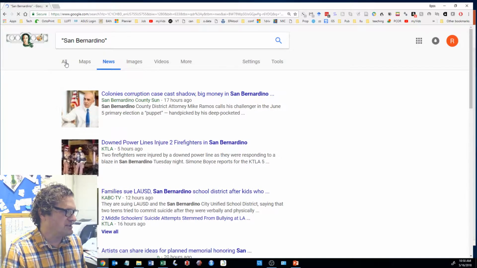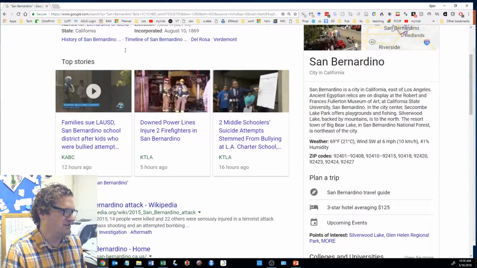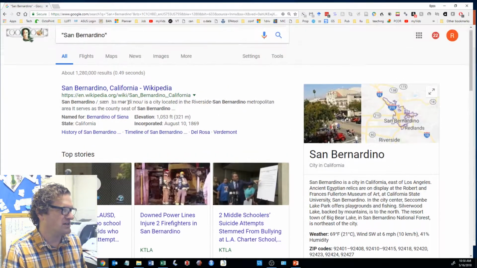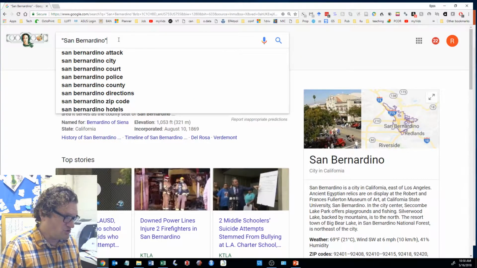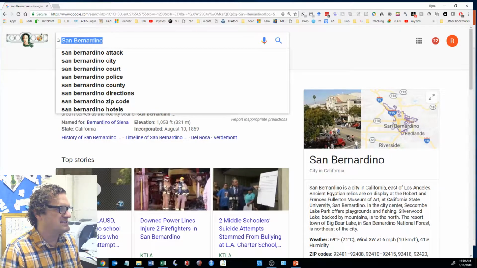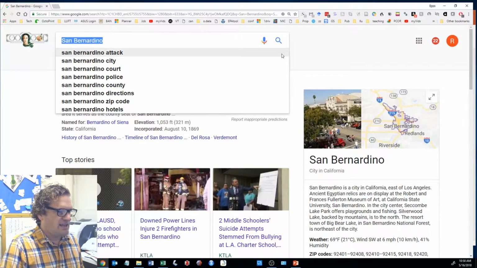I'm going to start here with the all button clicked because that shows you get everything here. You get news, you get trending things, you get the map, you get historical documents, you get a Wikipedia entry. That's when you put your quotes there. If you didn't put quotes, you'd get mostly the same thing because San Bernardino is a very common word. But say you have a city that has a different name with 2 words in it, like Loma Linda. That'll also come up, of course. But you won't get the city, you might get the university. You might get the city here, you get the city of Loma Linda, you'll get Loma Linda University Health, so you get a lot of different things. You get things that are not necessarily Loma Linda.